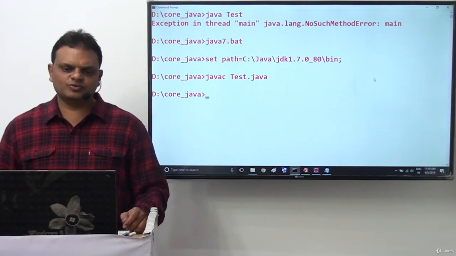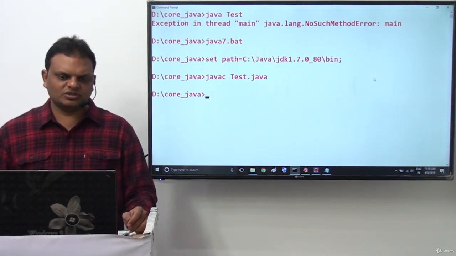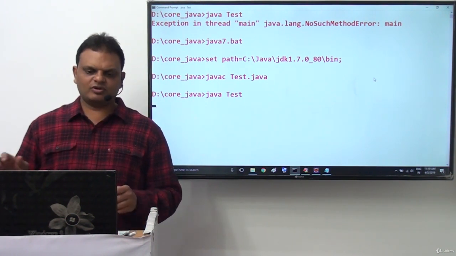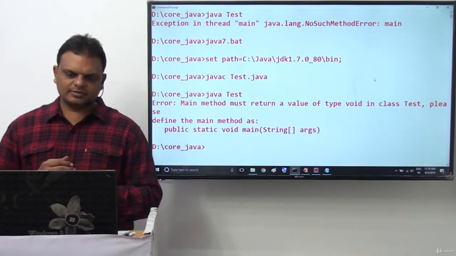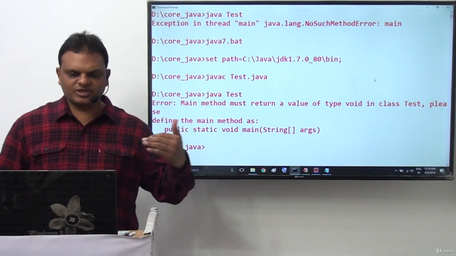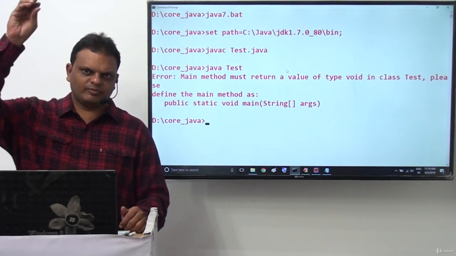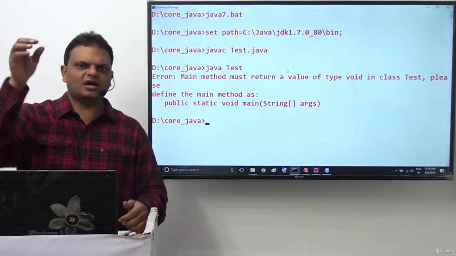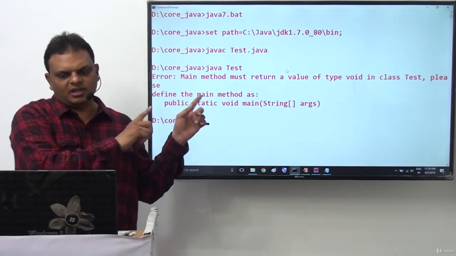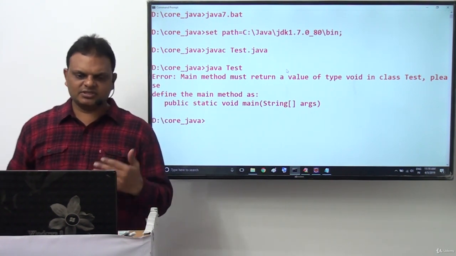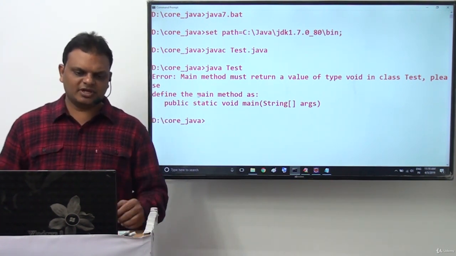Right, compiled successfully. javac Test.java compiled successfully. Now java Test. Here we are going to get some output, some exception message. Now just read this exception here. In Java 7 version, right from public, right from static, and now without void, in all the cases we are getting different exception messages. We are going to observe this clearly now.